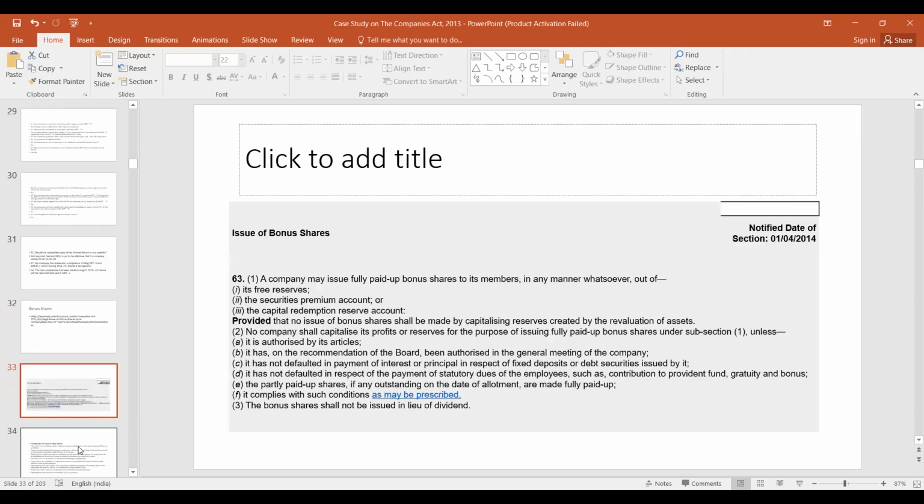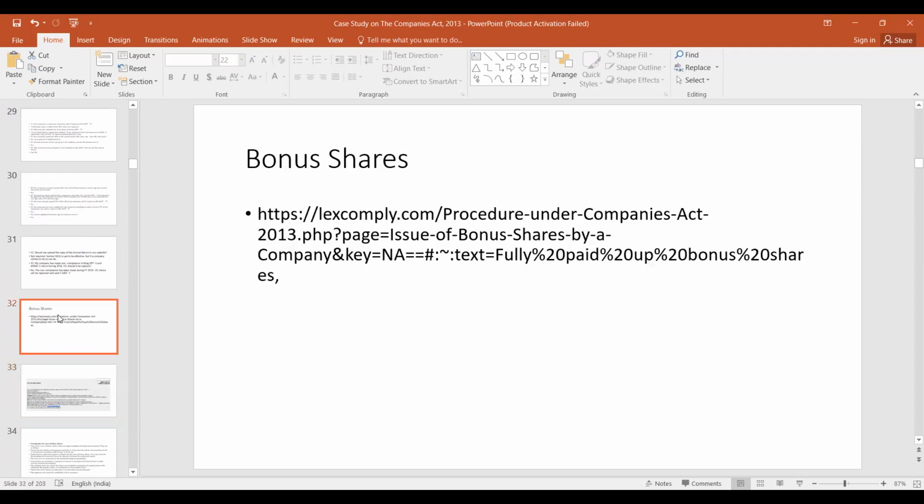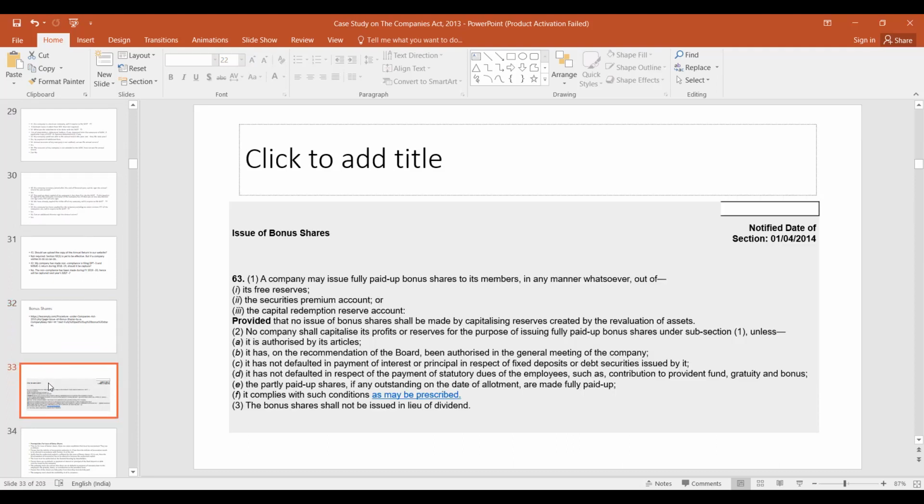Then regarding bonus shares, let us see some of the provisions regarding bonus shares. This link I have already shared in the group. I hope you must have already gone through this link. This link was shared 2-3 days back. But let us see some of the provisions regarding issue of bonus shares, which otherwise also we are aware of,